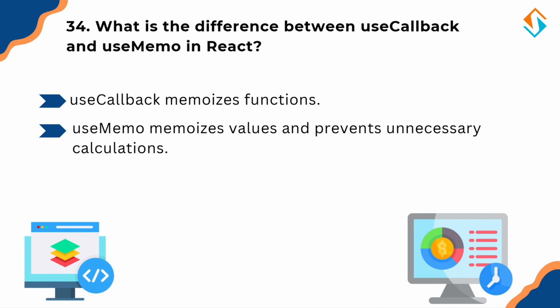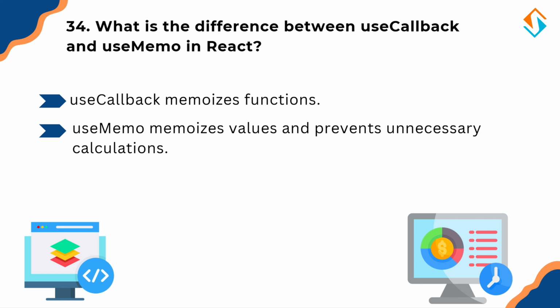So, what's the difference between useCallback and useMemo in React? Both useCallback and useMemo help optimize performance by avoiding unnecessary re-renders, but they serve different purposes. First, useCallback memoizes functions, preventing them from being recreated on every render. Second, useMemo memoizes values, avoiding expensive calculations. Imagine a calculator app. useMemo would store a previous result to avoid recalculating. useCallback would reuse a function that performs a calculation instead of redefining it.